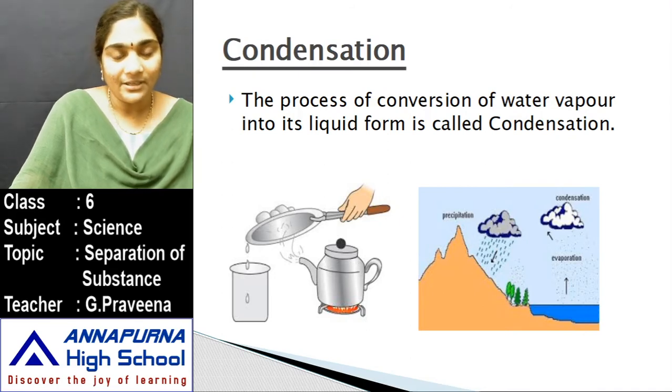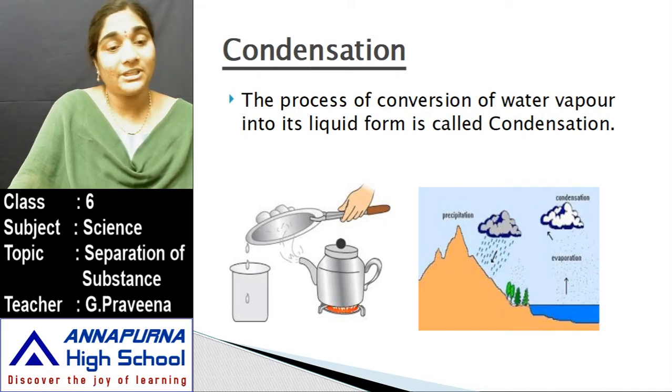So what have we done here? We have taken the water, mixed 2 or 3 spoons of salt in it and kept that kettle over the stove. When the water starts boiling, it gets evaporated and comes out in the form of water vapor, and when that water vapor comes in contact with a cold surface, it gets converted into water. That process is known as condensation. Through evaporation the water is evaporated, and the water vapor is also condensed, converted into water again.